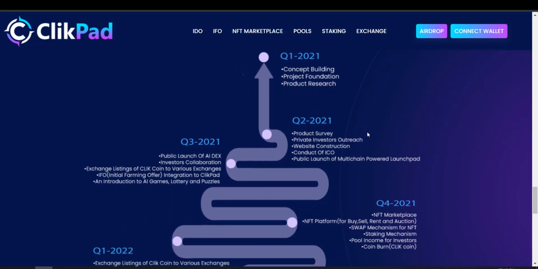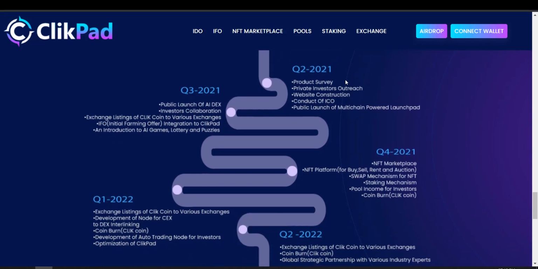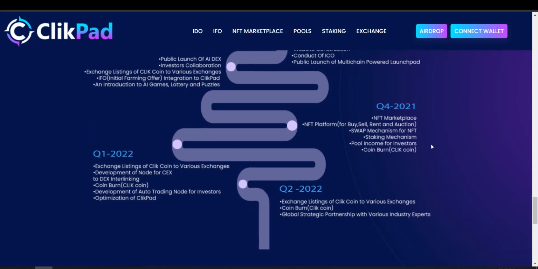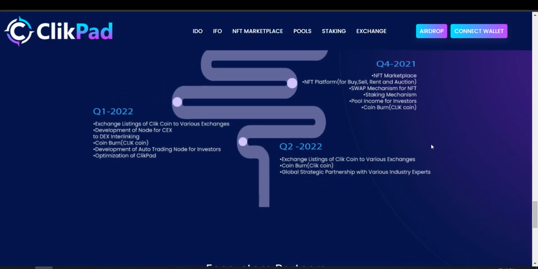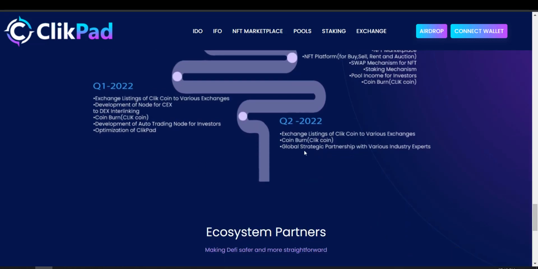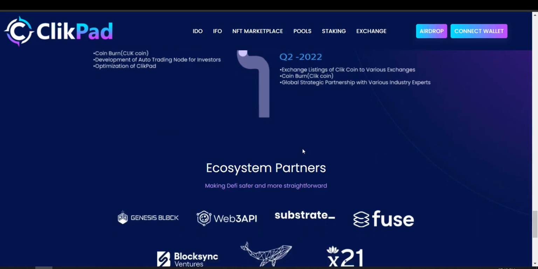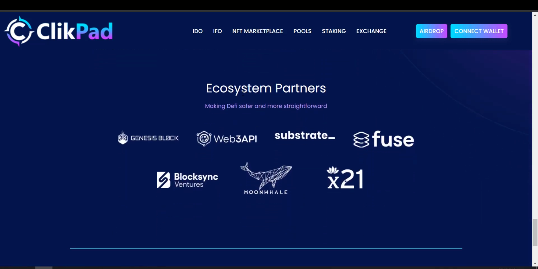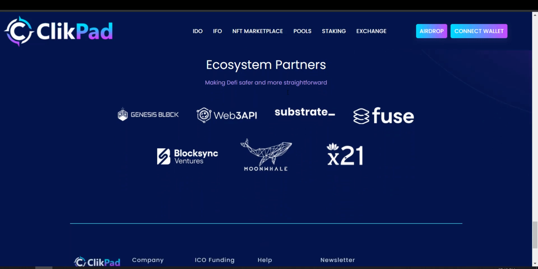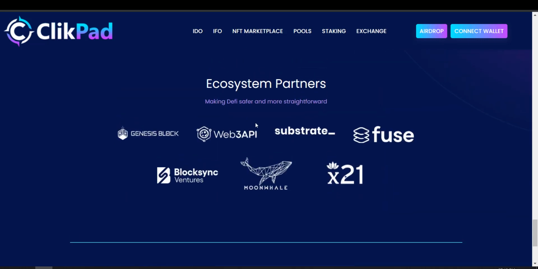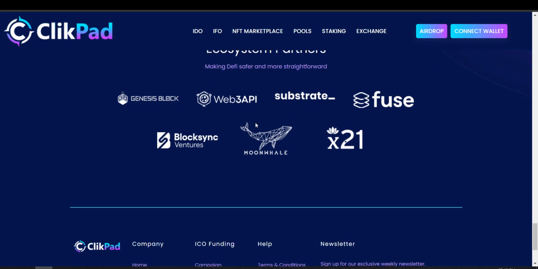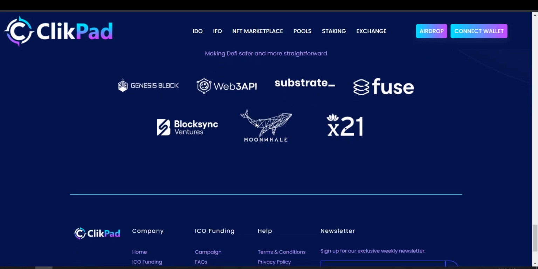Here you can see what they have conducted in quarter 1 of 2021. You can check them out, and you can also go through all the quarters of 2021 and 22 and get more information how they are going to proceed with their launchpad and what are the future announcements and future development that they have planned for their launchpad to sustain the crypto market. And here you can also check out the partners list of ClickPad, and more information about the partners will be given after the IDO is completed. So you can wait for them to announce detailed information about their partners.